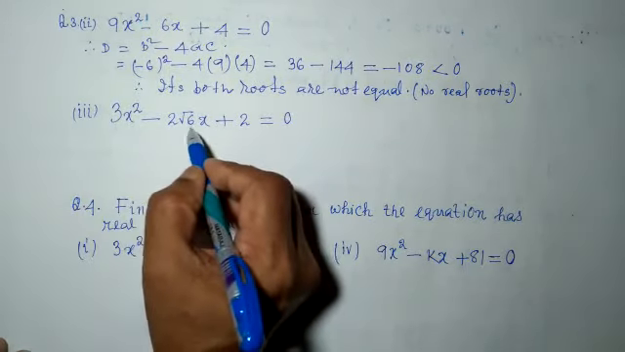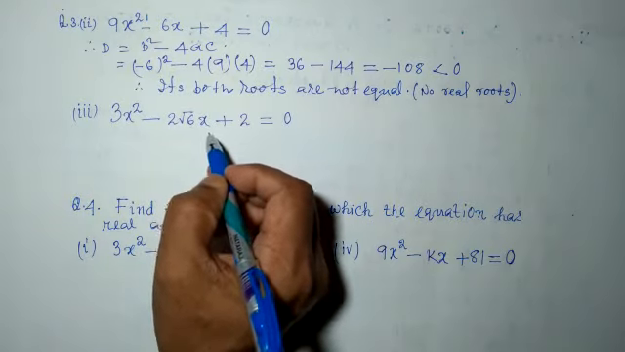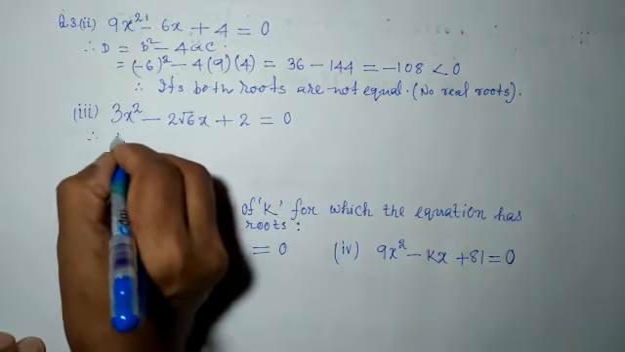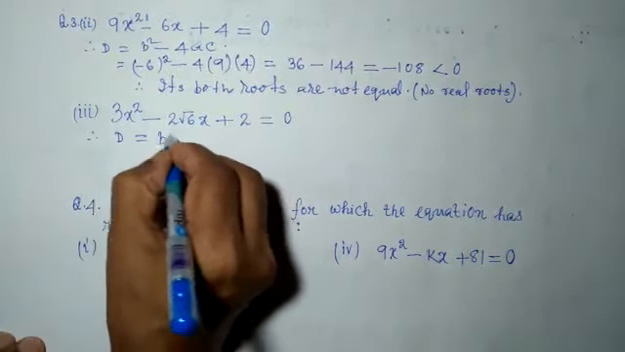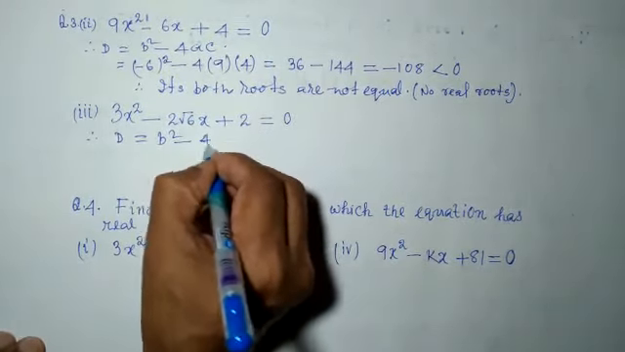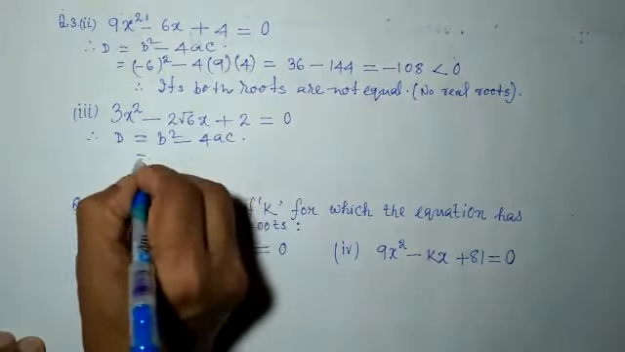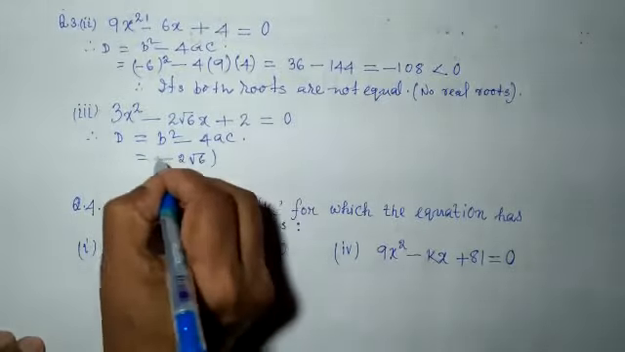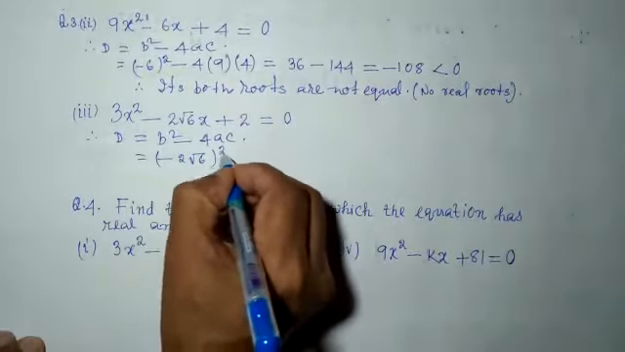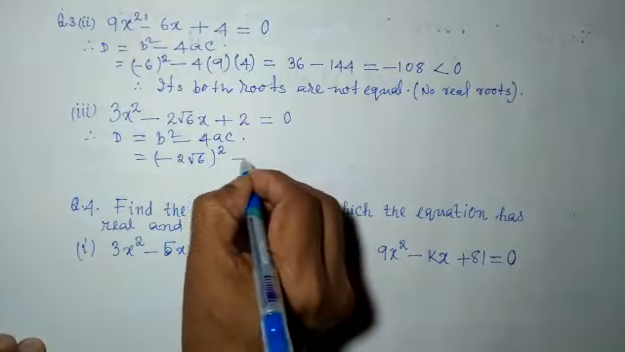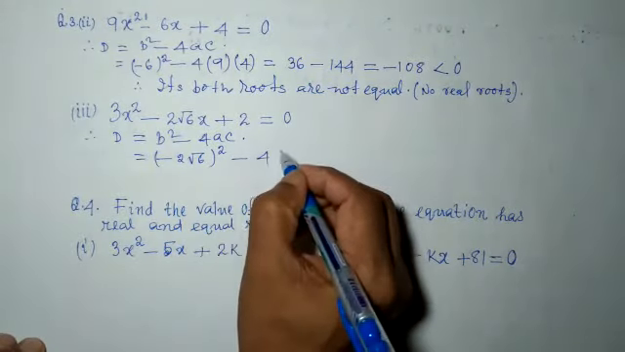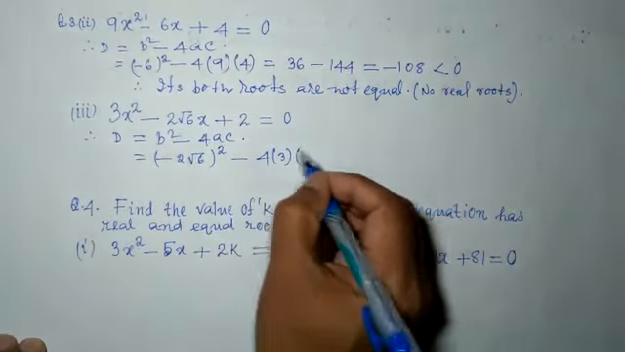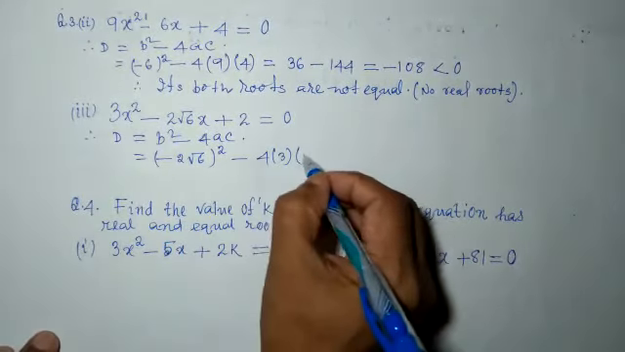Next is question number 3: 3x square minus 2 root 6 x plus 2 equal 0. So D is equal to b square minus 4ac. What is b? Minus 2 root 6, the coefficient of x. So b square will be minus 2 root 6 whole square, minus 4. What is a? A is the coefficient of x square, it is 3. And what is c? C is 2.